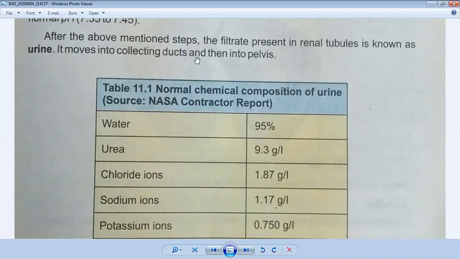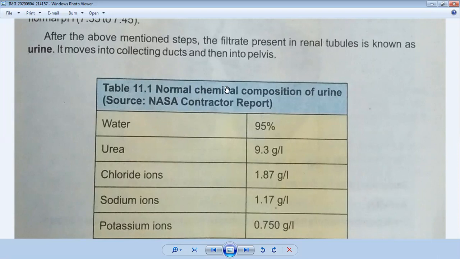I hope you understand. These are the three steps of urine formation, and they can also come as a short question: pressure filtration, reabsorption, and tubular secretion. These steps can come as a short question, and they can also come as a long question, and this is very important. Now you will see the table.